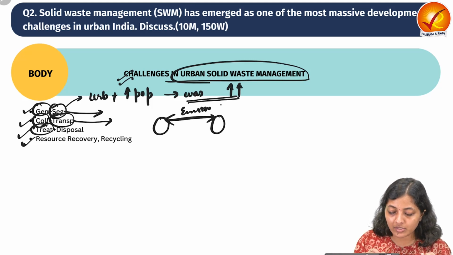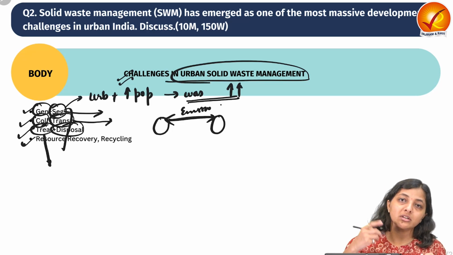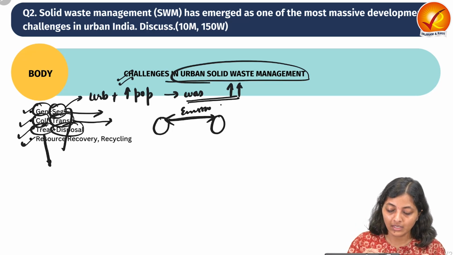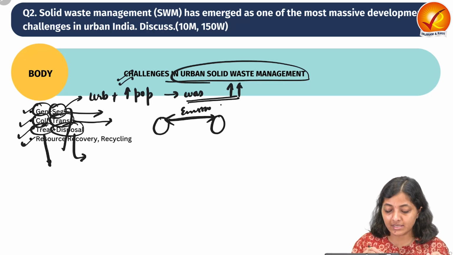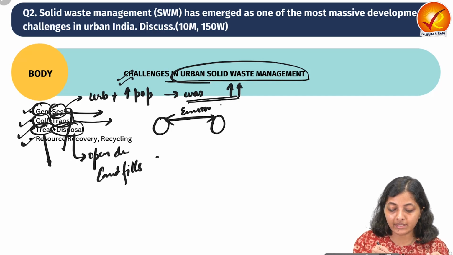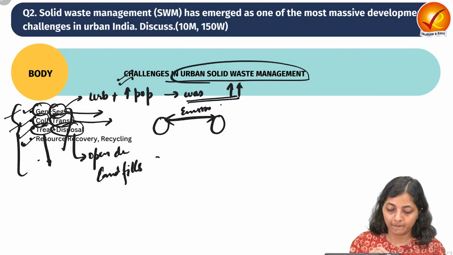Then next is treatment and disposal. Treatment, again, due to inappropriate segregation of the waste, hinders the efficient treatment process. And the disposal, again in India, maximum waste is getting disposed into open dumps or landfills. You can quote data as well as examples as much as you can in this question.